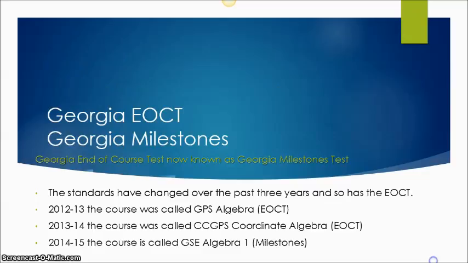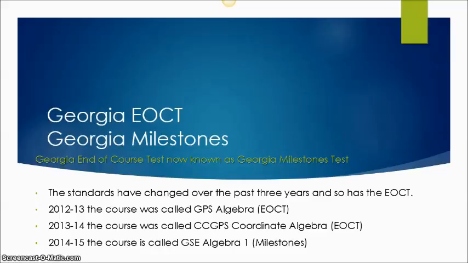All right, so the Georgia EOCT, which is the end of course test, and the Georgia Milestones test are 2 different tests that we're going to be looking at. The standards have changed over the past 3 years in the high school math. So it has had the EOCT at the beginning. The test has changed based on the standards for every year.